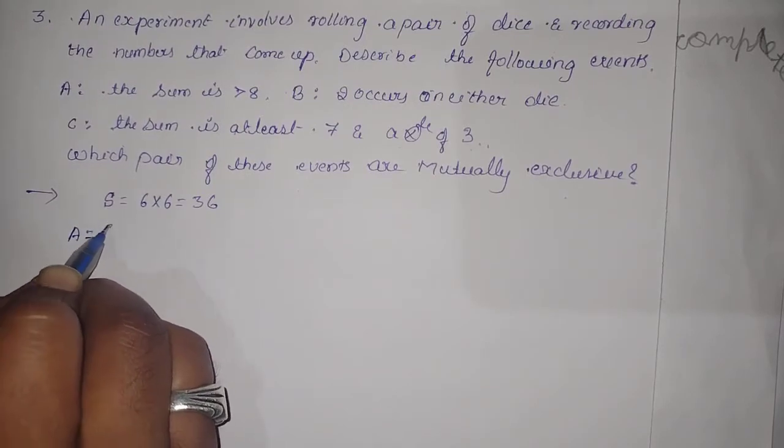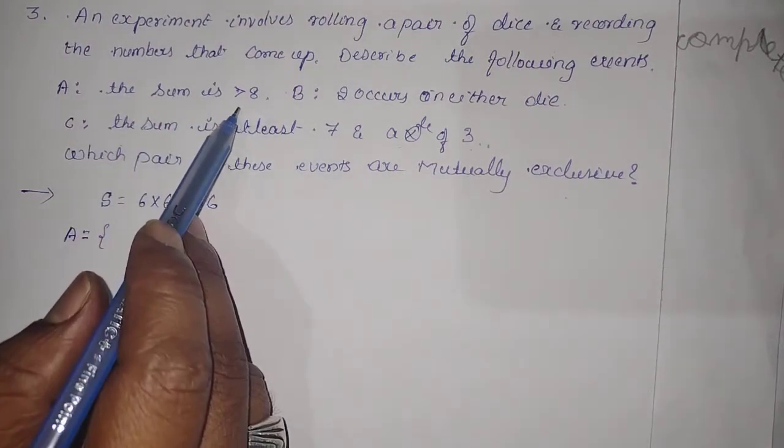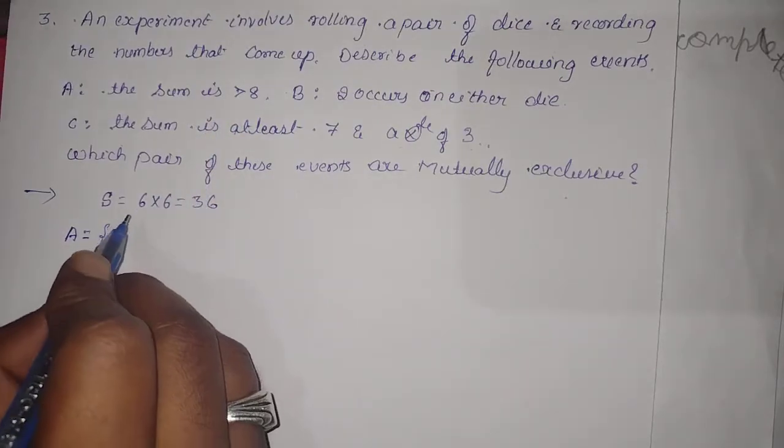The event A stands for the sum is greater than 8. So which are the elements that come under the event A?